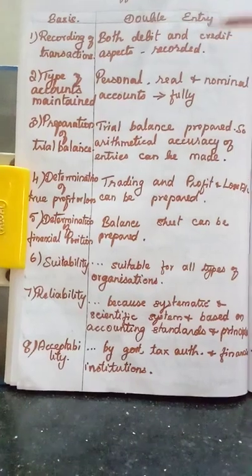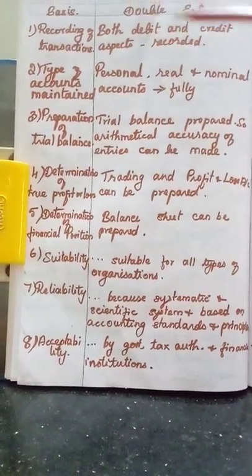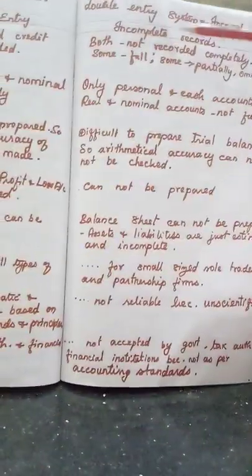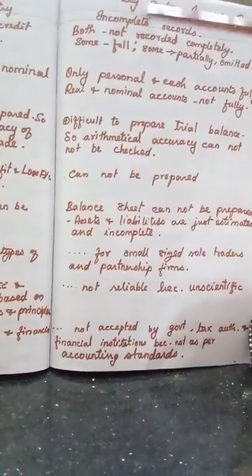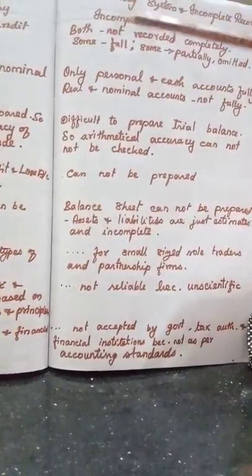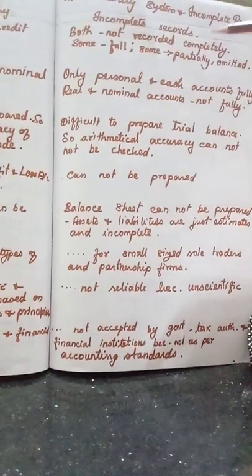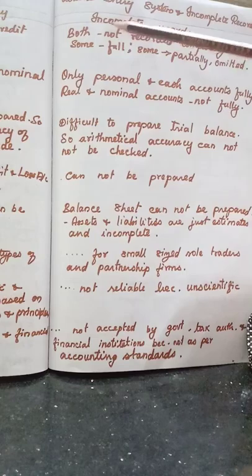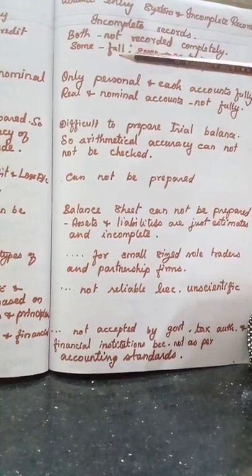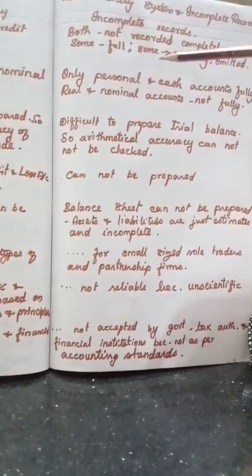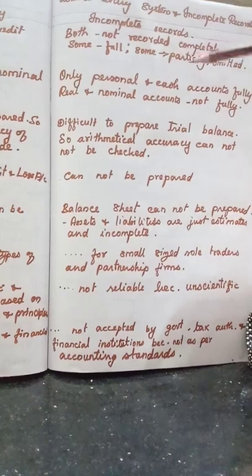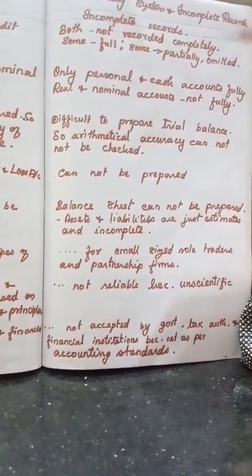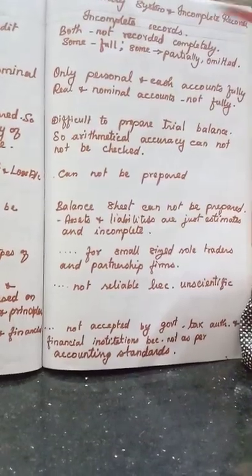Both debit and credit aspects of a transaction are recorded under double entry system, but under incomplete records, both aspects, debit and credit, are not recorded completely. For some transactions, both aspects are recorded fully, for some transactions they are entered partially, and some transactions are omitted itself.